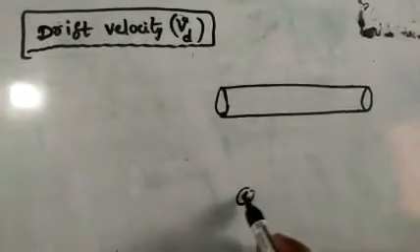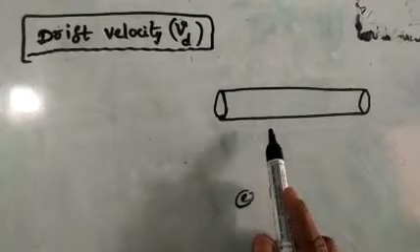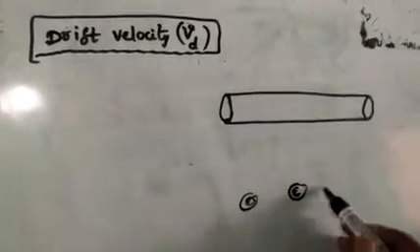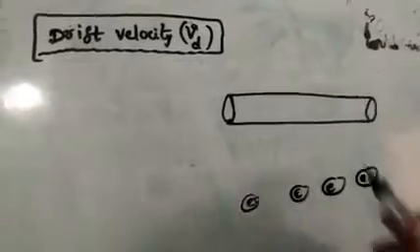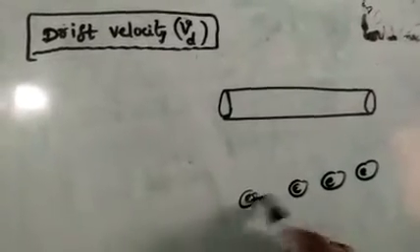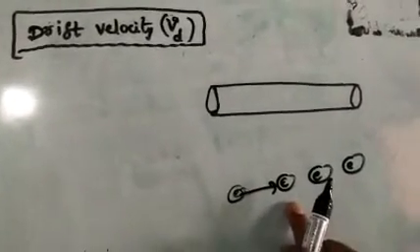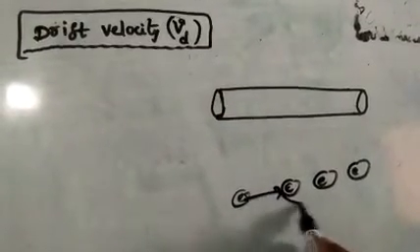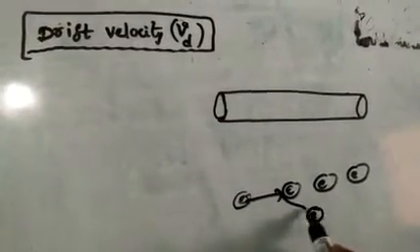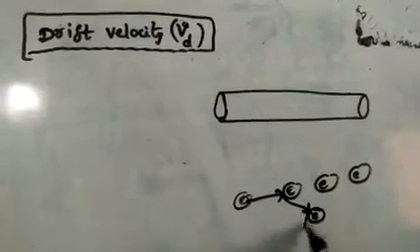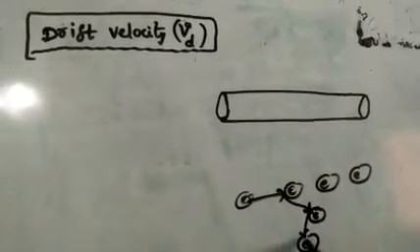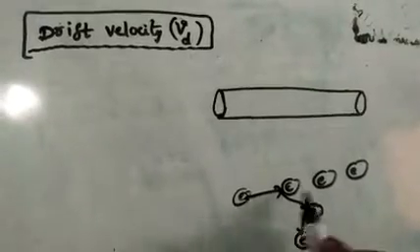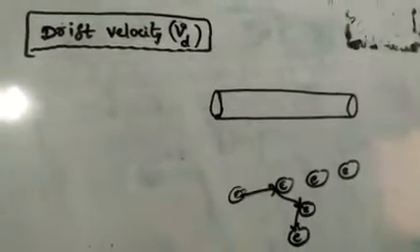Due to the room temperature, the atmospheric temperature, electrons are moving fast. They hit the neighboring electrons, and again the direction changes. Like this, electrons are undergoing collisions with the neighboring electrons.